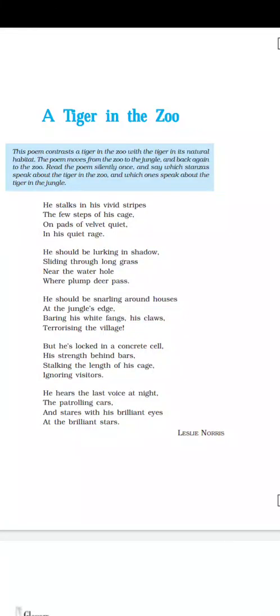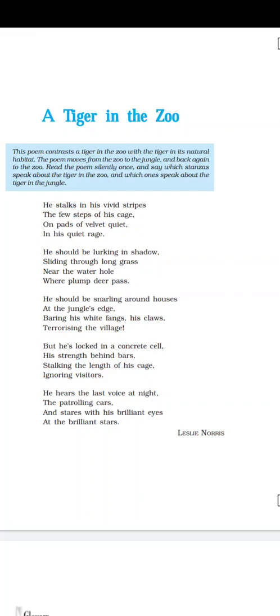My dear students of class 10, today we are going to discuss the next poem, that is A Tiger in the Zoo, written by Leslie Norris. His actual name was George Leslie Norris. The title of the poem is A Tiger in the Zoo.